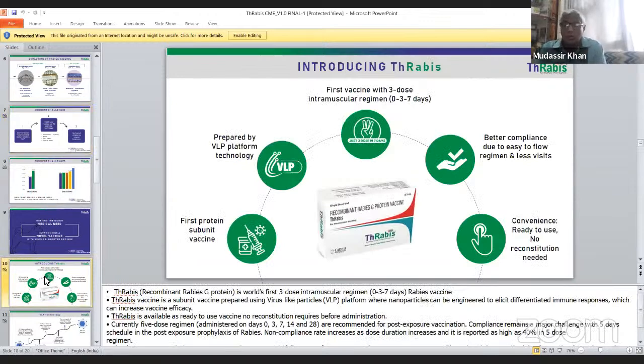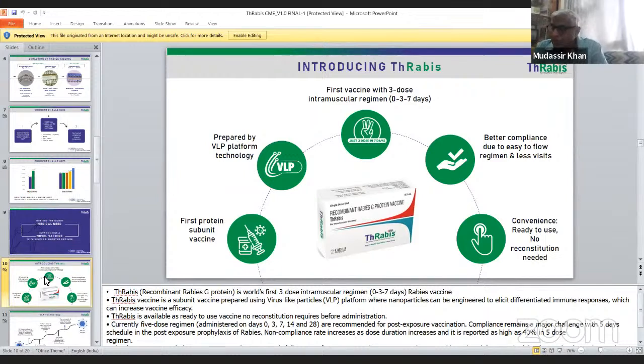And as you know, this is the Travis vaccine, introducing the first vaccine with 3 doses, intramuscular, regimen 0, 3, 7. This is prepared using virus-like particles, known as VLP. These are virus-like nanoparticles, a VLP platform technology, and the first protein subunit vaccine.